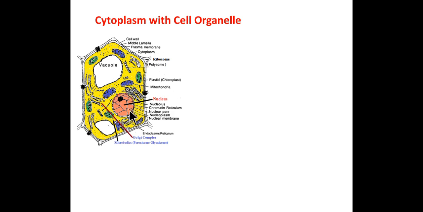Except the nucleus, whatever is there in the cell is called the cytoplasm. So, cytoplasm is a heterogeneous, viscous, clear and transparent liquid. The cytoplasm contains organic and inorganic material.